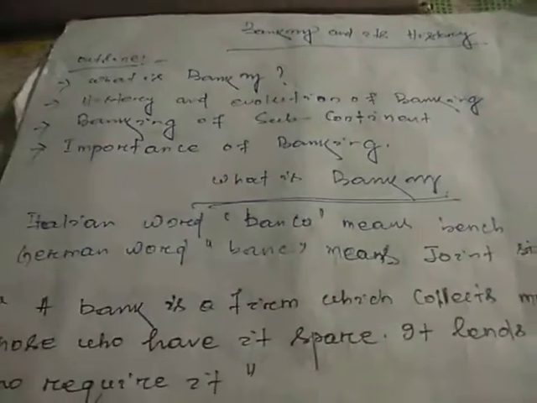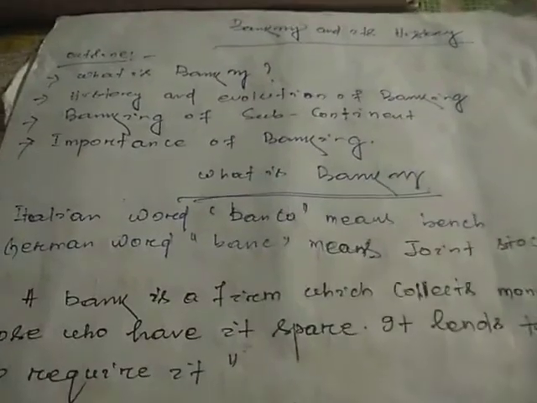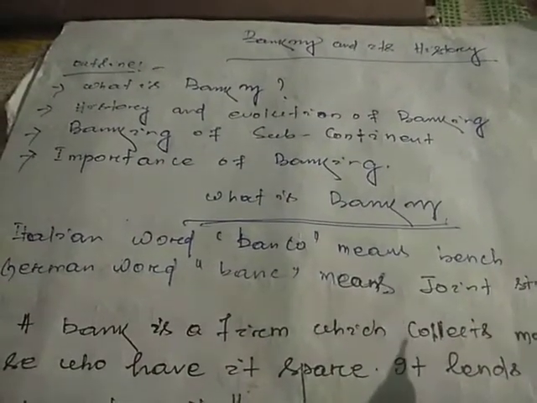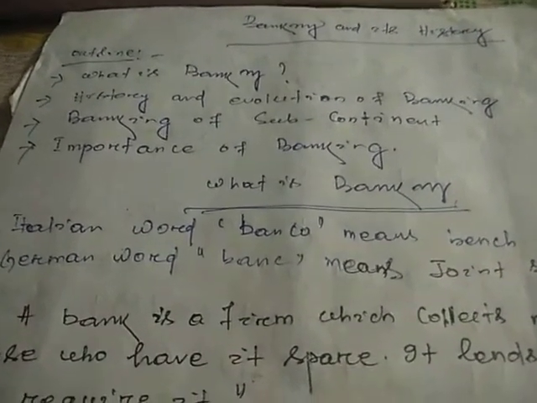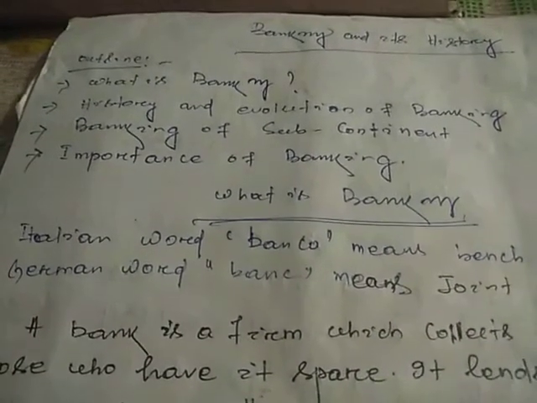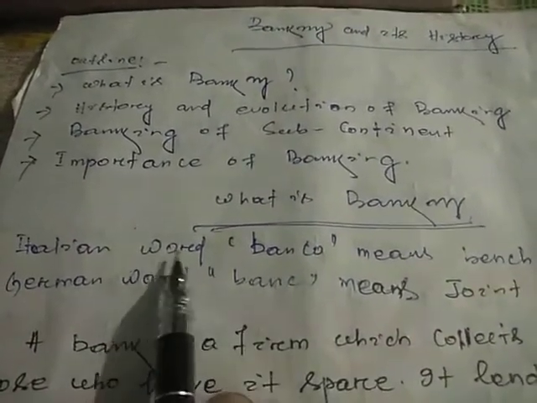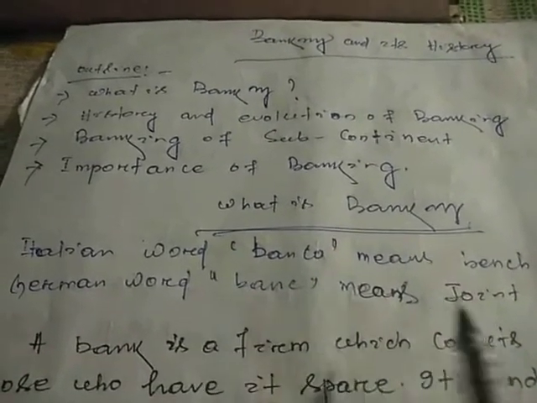So, what is banking? First, let us discuss what is banking. Banking is an Italian word. Banco means bench. Initially, when Italian people took tea in a coffee shop or gathering on any bench, at that moment transactions would be possible and monetary value would be discussed. That's why the concept comes from the word banco. Then there is the German word bank, which means a joint stock firm.